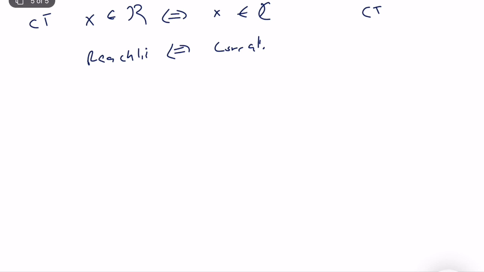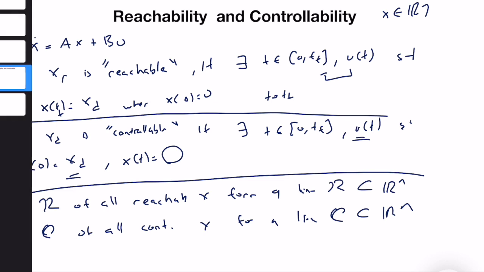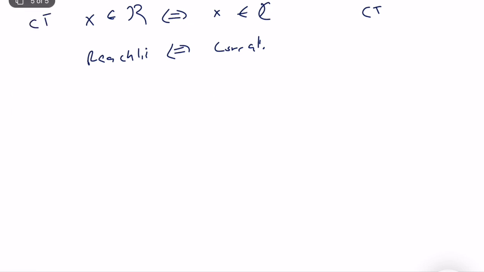So for this reason, if you look at different textbooks, some people use the term reachability, some people use controllability. Sometimes you will see that even the definitions are different. For example, a state is reachable if from an arbitrary initial condition we can go to that state. Or from an arbitrary initial condition, if we can reach that state, it's controllable. You can even see the definitions mixed for continuous time dynamical systems, because there is no ambiguity. Reachability and controllability are equivalent definitions, and the mathematics is the same.